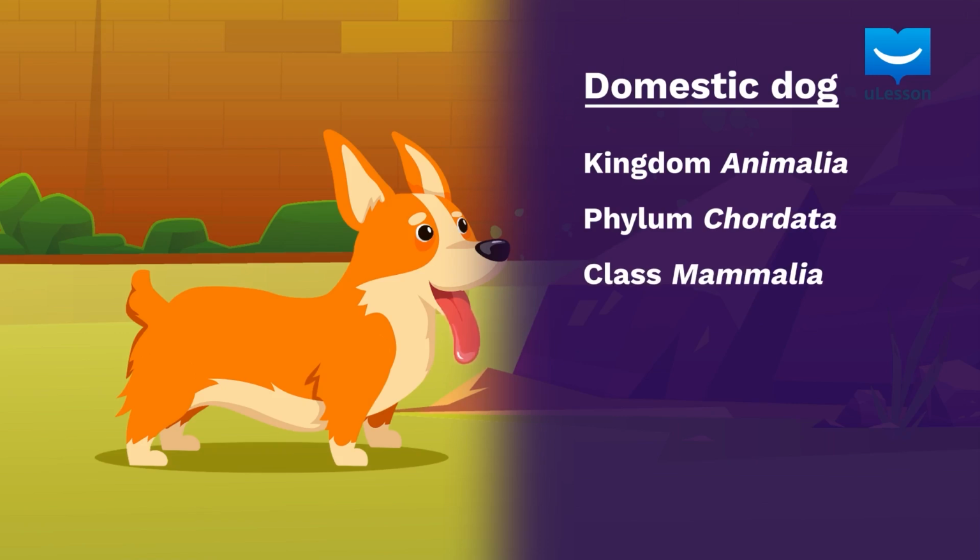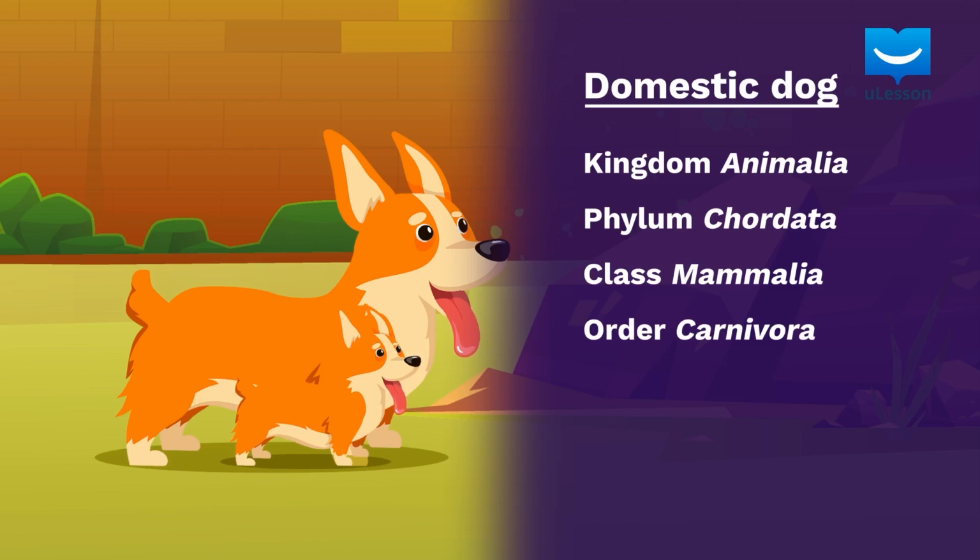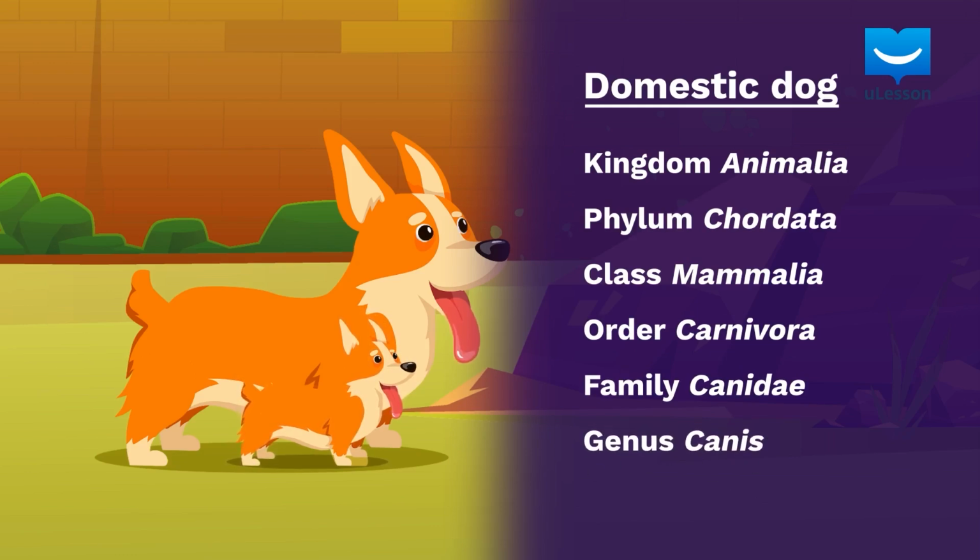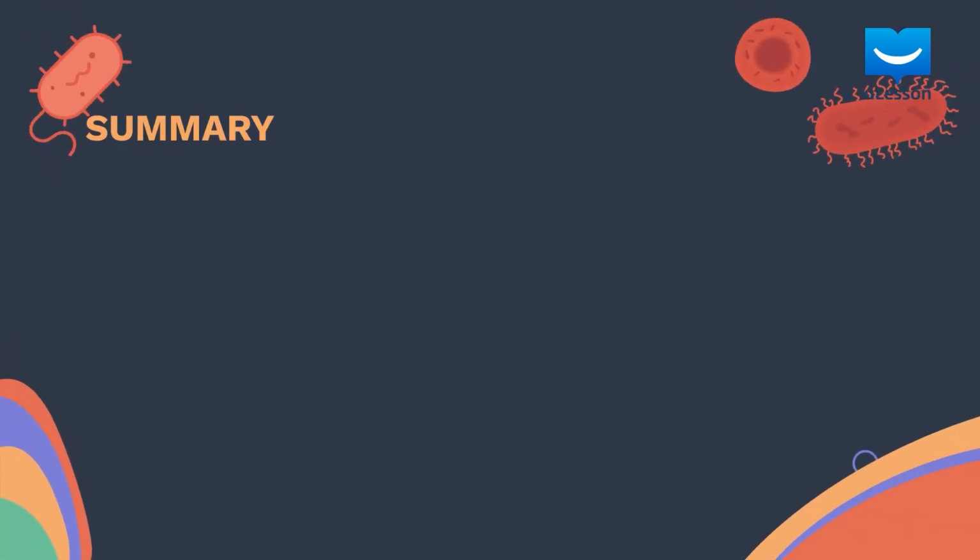Now, Mammalia is a class of animals that give birth to young ones alive, puppies, in the case of dogs. Going further, they belong to the order Carnivora and of the family Canidae because of their well-developed canine teeth. Then they belong to the genus Canis and the species Familiaris.